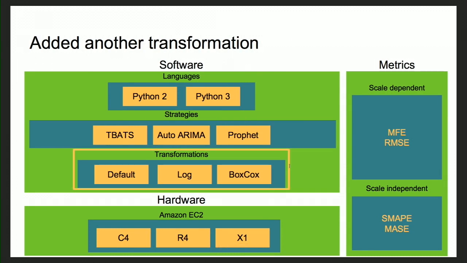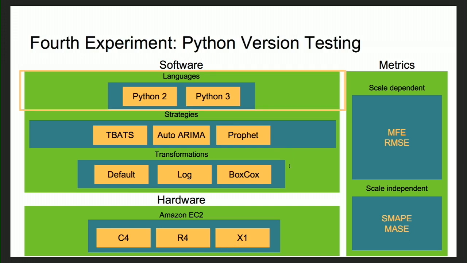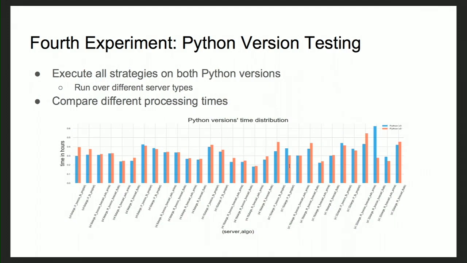Now we have our strategies figured out. So we went on to transformations, researched a bit, and added one more transformation, which was the Box-Cox transformation. Another experiment that we performed was to figure out which Python version performs the best for our use case. To do that, we ran a combination of all strategies, transformations, and different hardware we want to experiment with.